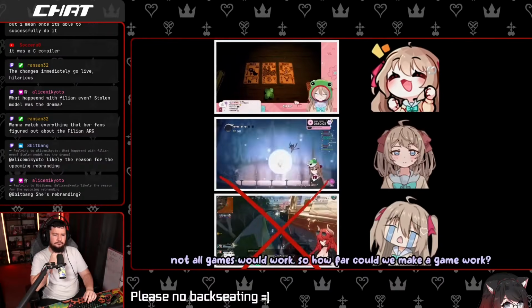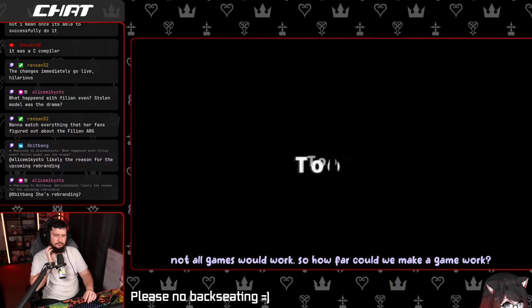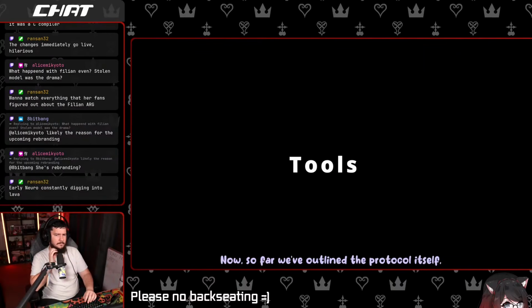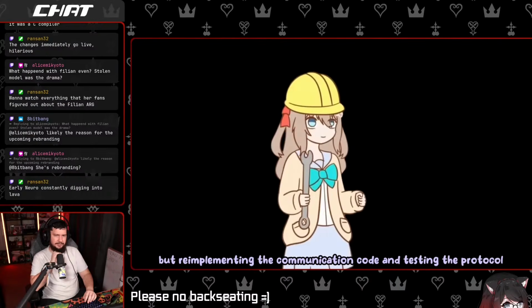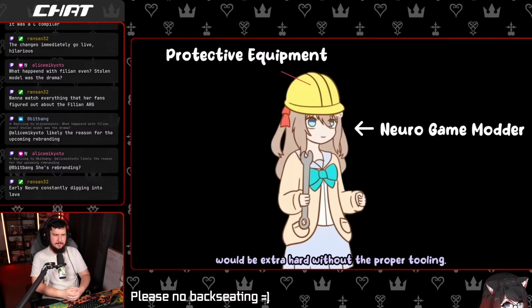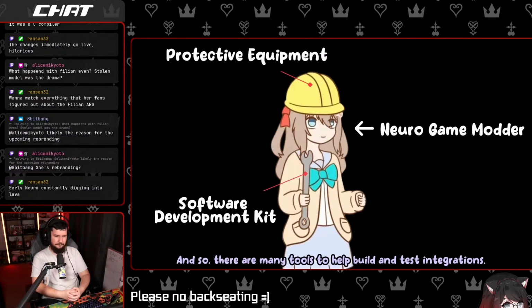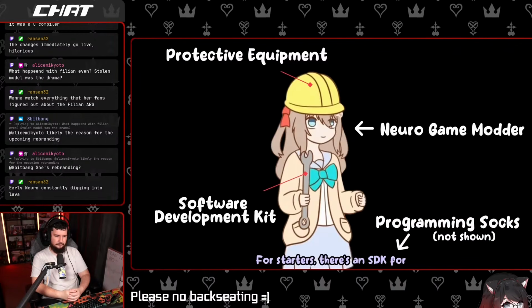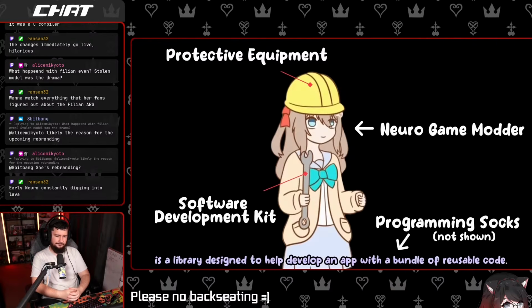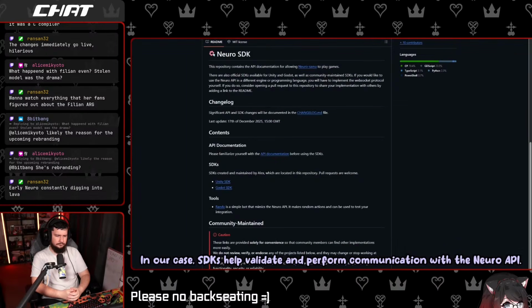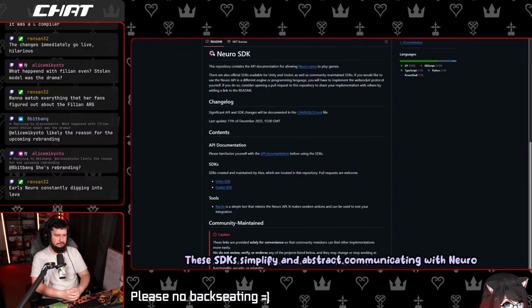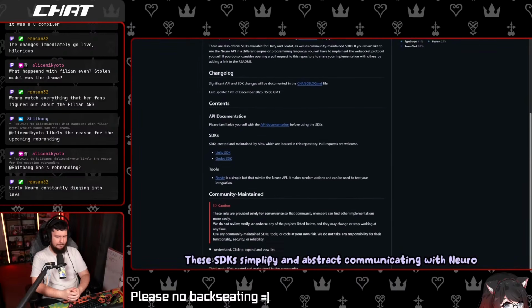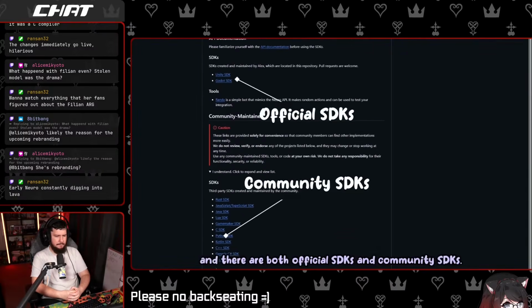Not all games would work, so how far could we make a game work? Now, so far, we've outlined the protocol itself, but re-implementing the communication code would be extra hard without the proper tooling. And so, there are many tools to help build and test integrations. For starters, there's an SDK for different programming languages and game engines. An SDK, or Software Development Kit, is a library designed to help develop an app with a bundle of reusable code. In our case, SDKs help validate and perform communication with the Neuro API. These SDKs simplify and abstract communicating with Neuro in your favorite programming language, and there are both official SDKs.